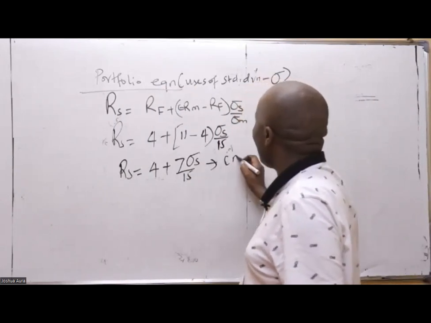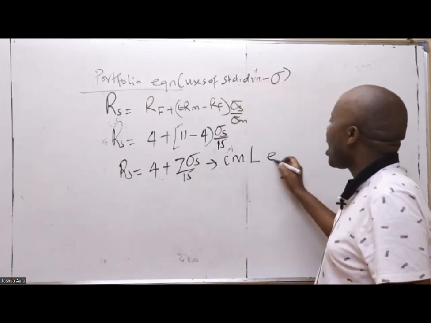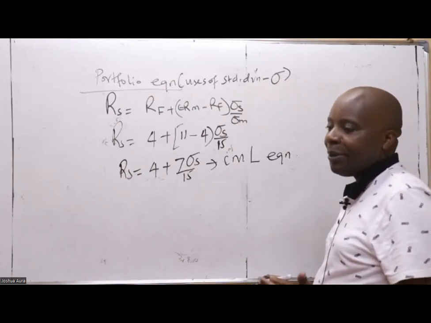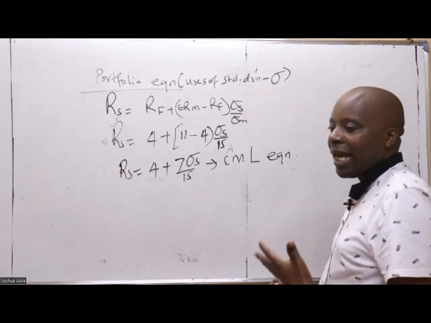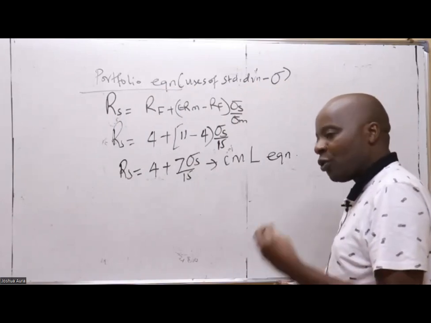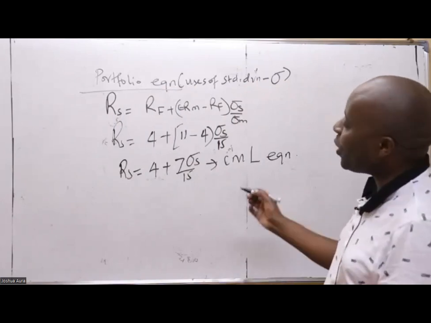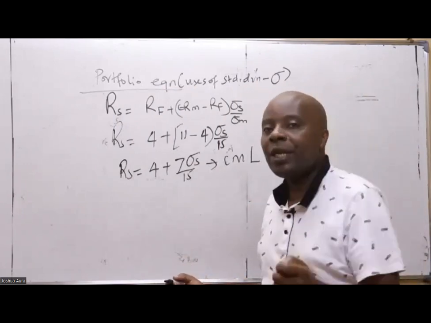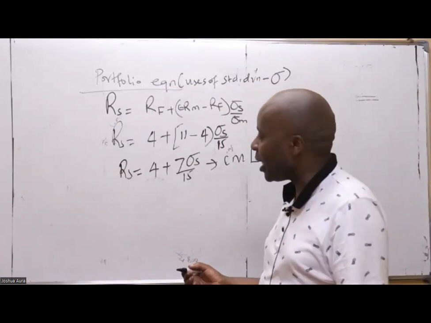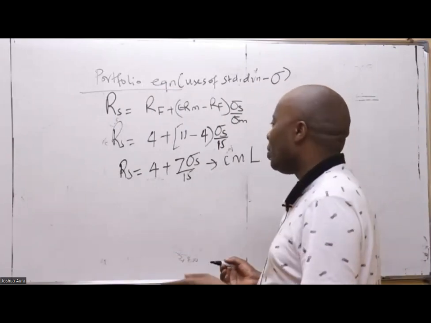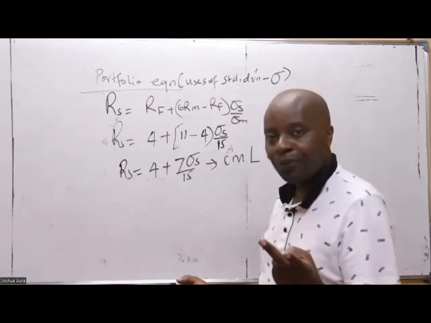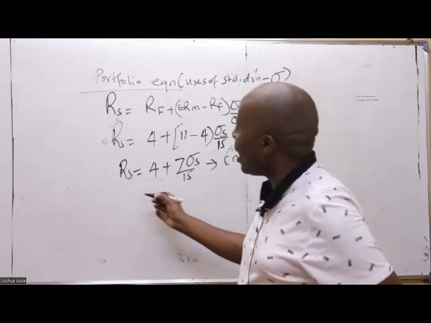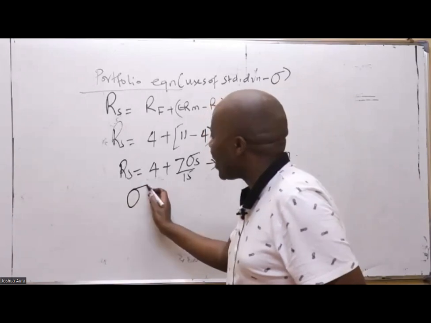This is what we call the capital market line equation, or the portfolio equation. Remember, it is a straight line. And for straight lines, how many points do we need to be able to define a straight line? Two.